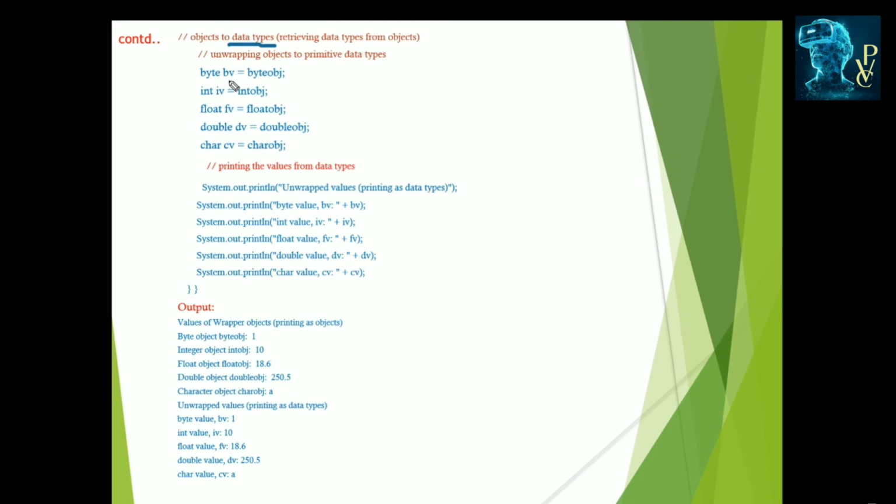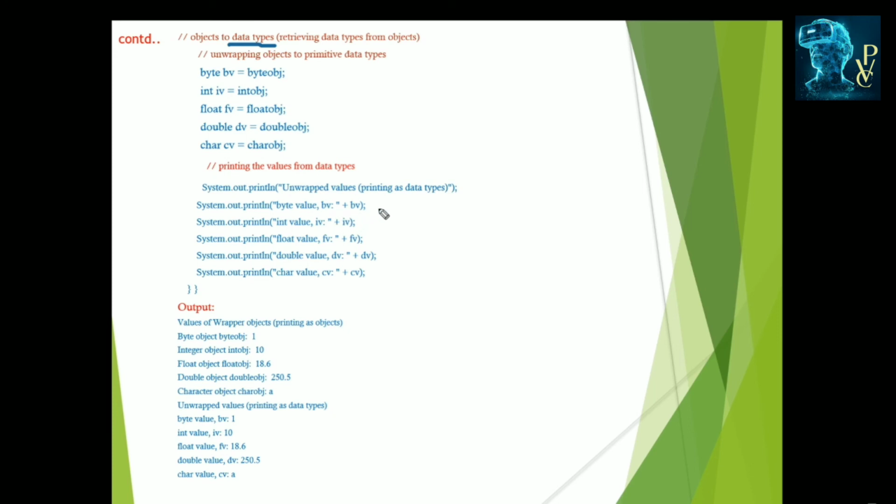Byte object to bv, where bv is the variable which holds the byte value. iv is the variable which holds the integer type. The Integer object can be converted into int type and stored into iv. Just like that, floatObj is stored into fv, doubleObj into dv, and charObj into cv.